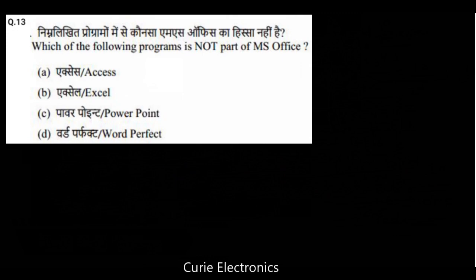Which of the following programs is not part of MS Office? WordPerfect is not a part of MS Office.